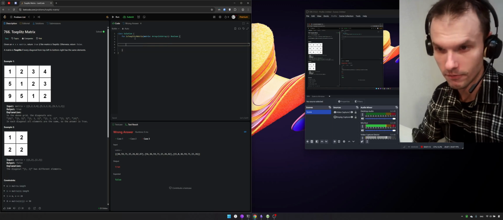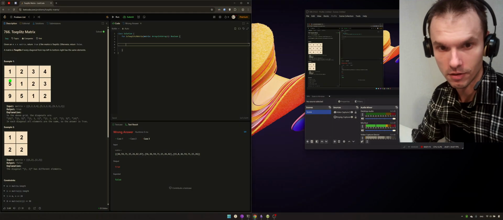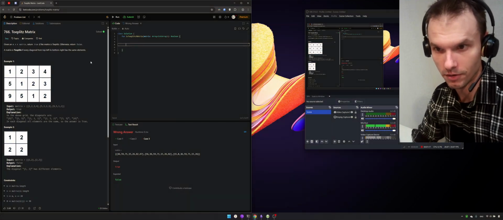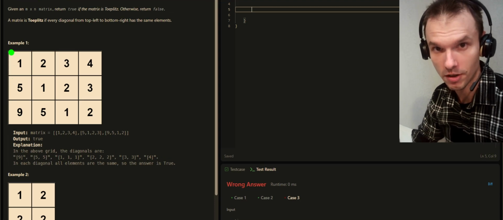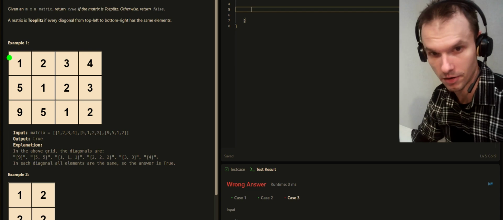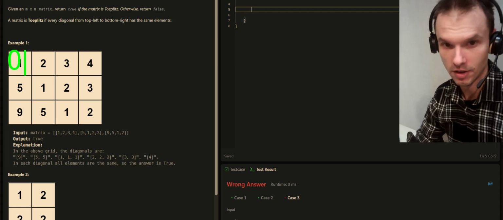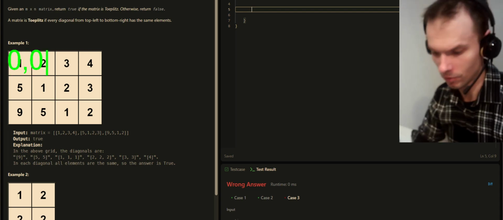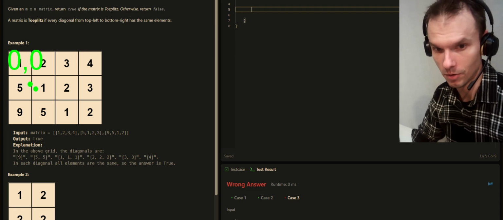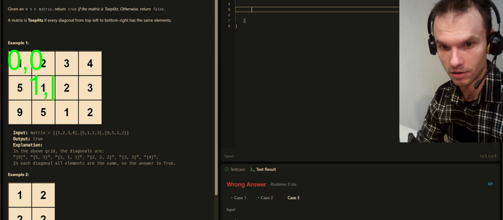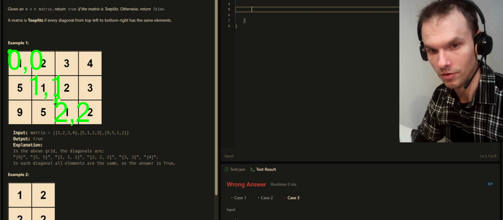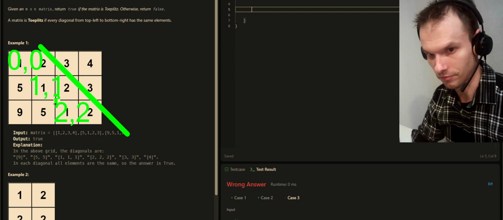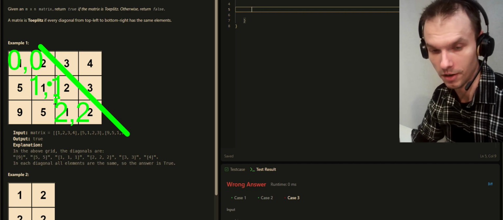So, okay, at first I would like to mention that we are dealing with a matrix which is a 2D array, and it has some coordinates starting with 0, 0, and going like 1, 1, and then 2, 2, and so on. Those are the coordinates of a diagonal.